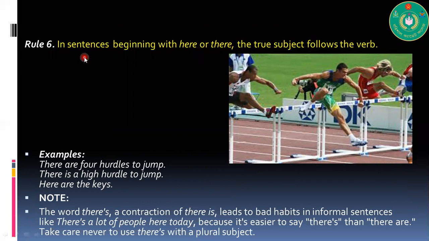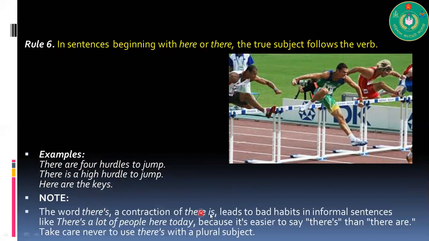In sentences beginning with here or there, the true subject follows the verb. There are 4 hurdles to jump. You see, 4 hurdles. There and here are introductory words; you have to follow the main, true subject. In this sentence, the subject is hurdles. So, there are 4 hurdles to jump. There is a high hurdle to jump.